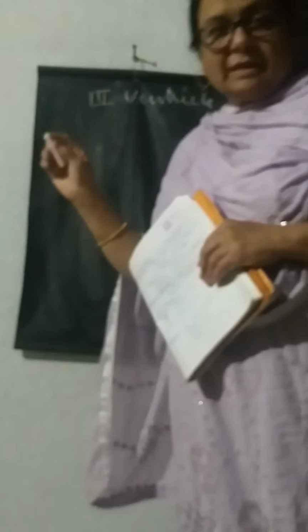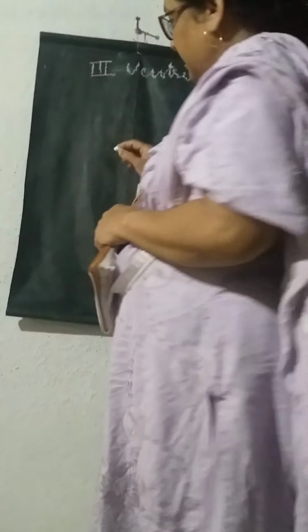Now you must have seen me drawing the diagram for the fourth ventricle. The two thalami are present this way, but below this is present the hypothalamus, and this third ventricle is the median cleft. This is the thalamus, this is the hypothalamus, and this is the third ventricle. Got it? So it is the median cleft that is present between the two thalami.